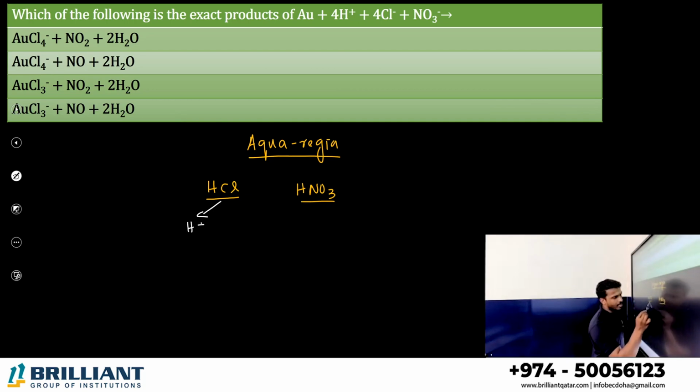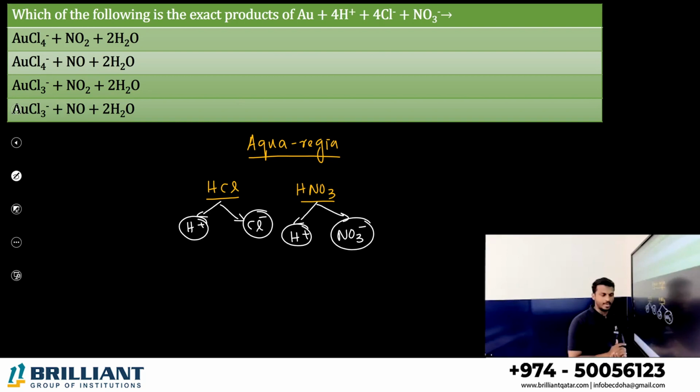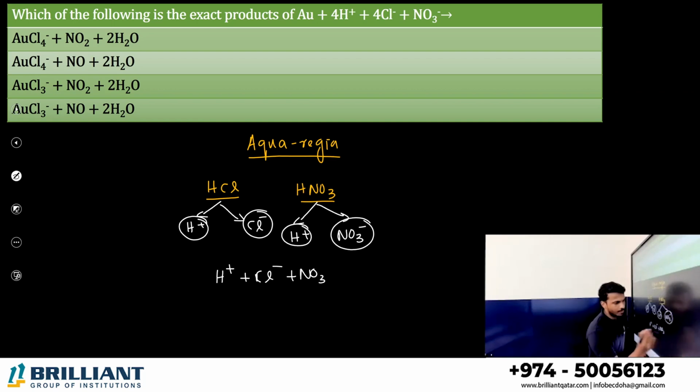H plus and Cl minus. Nitric acid will give two ions, H plus and NO3 minus. So what are the ions generally given by these two species? H plus is there, Cl minus is there, NO3 minus is there.